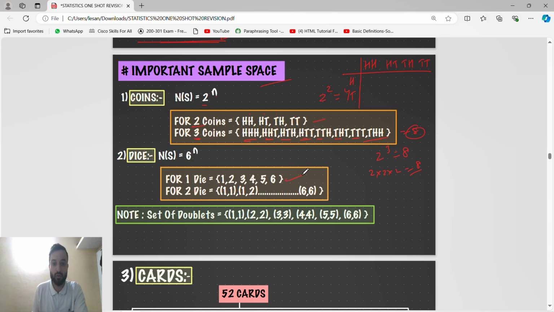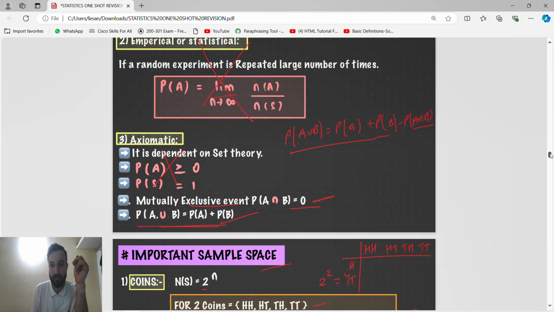Dice means, guys, one die is 1 2 3 4 5 6. 2 dice means 1 1, 1 2, 1 3, 1 4, like that till 6 6. We have already done this, right? When we roll a die, there are 1 2 3 4 5 6 chances. That's why 6 power n. Here, for 1 die the sample space is 6 power 1, so 6. For 2 dice it is 6 power 2, which is 36. Doublets, yes, this is important. The set of doublets is 1 1, 2 2, 3 3, 4 4, 5 5, 6 6. Doublets means where we get the double.